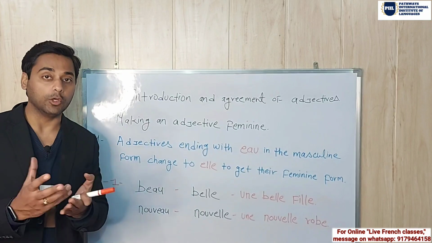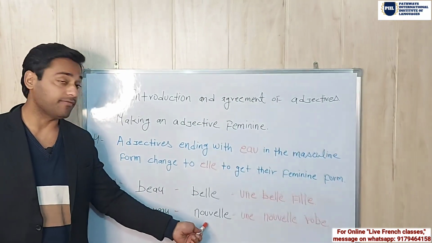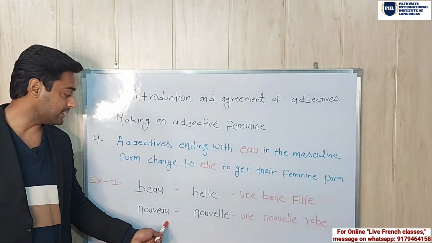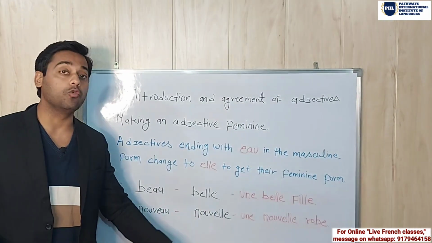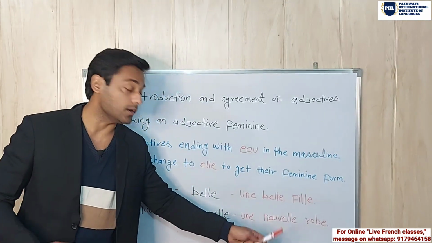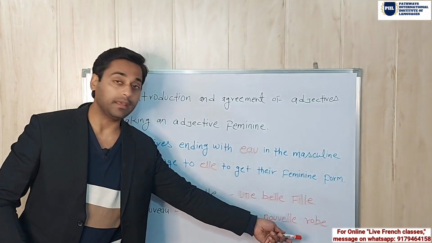Nouveau. Nouveau means new. Again, in the feminine form, it becomes nouvelle. Again, it is ending with EAU. So it changes to L. So it becomes nouvelle. Une nouvelle robe. Robe means dress. So a new dress.